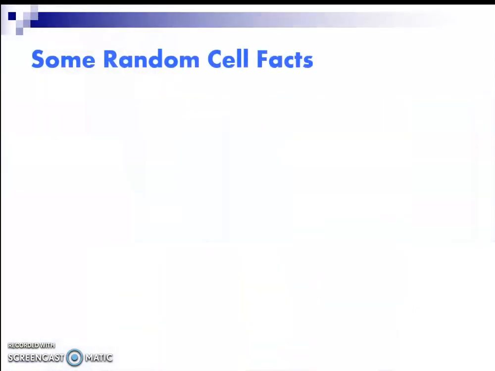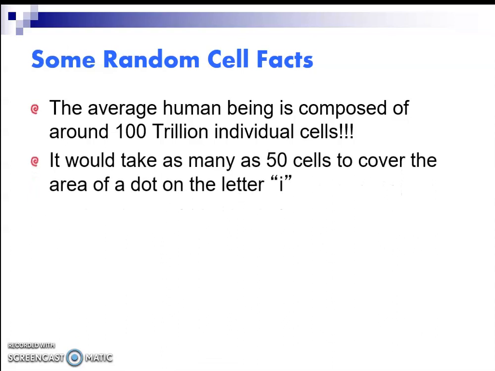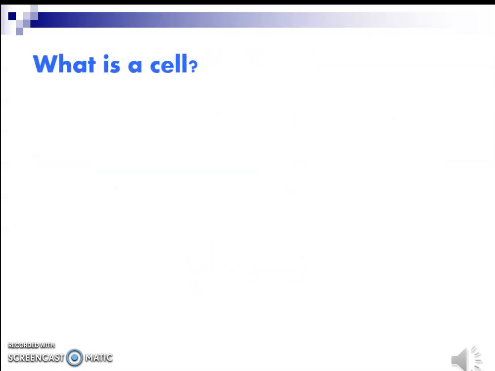Some random cell facts. Have you ever imagined that an average human being consists of around 100 trillion individual cells? The complete human being is made of around 100 trillion individual cells. Isn't it amazing? It would take as many as 50 cells to cover the area of a dot on the letter I. See how small that dot is, and it takes around 50 cells to cover it. Yes, exactly. It's a wow moment.